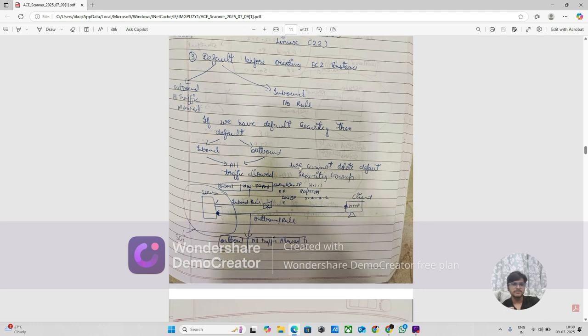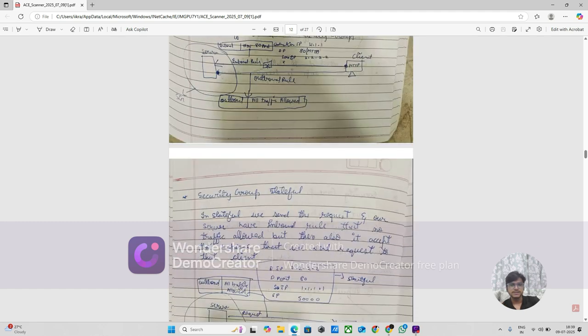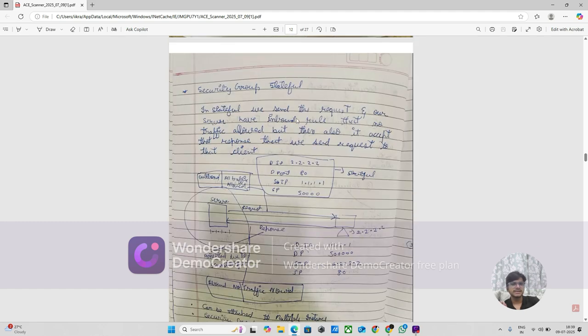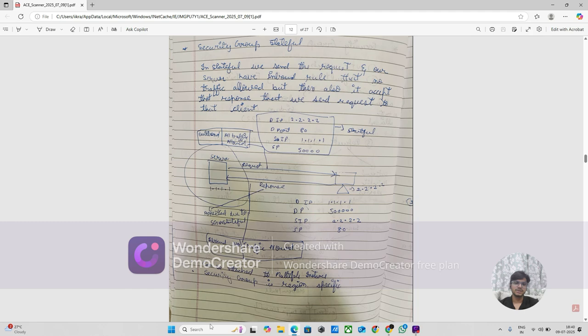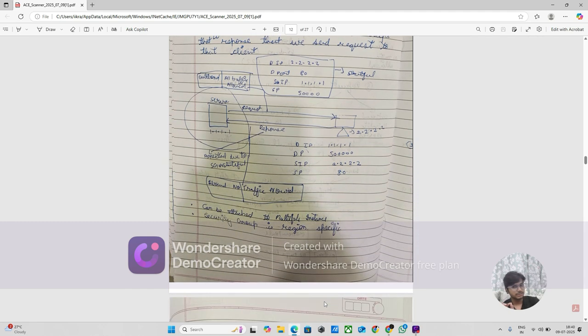Okay. And if you see this diagram we will get to know what inbound and outbound rules are. Security group is stateful. In stateful, we send the request and our server has an inbound rule, it accepts that request, and then the response is sent back to the client. So if you see this diagram you will understand. It can be attached to multiple instances. Security group is region specific, because it is attached to an EC2 instance, and EC2 instance is region specific also.